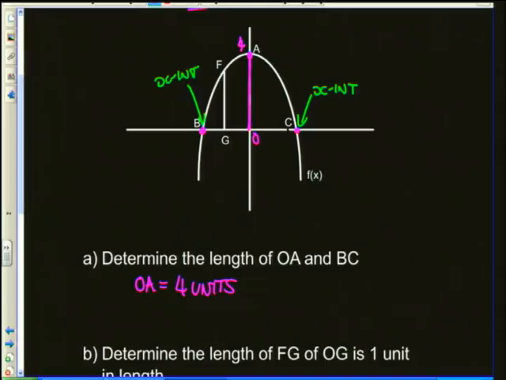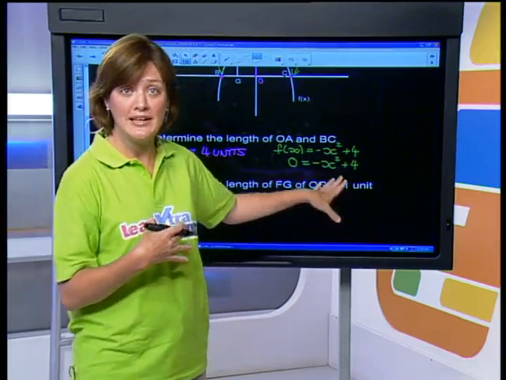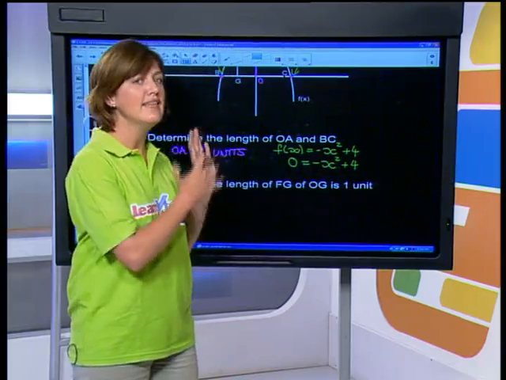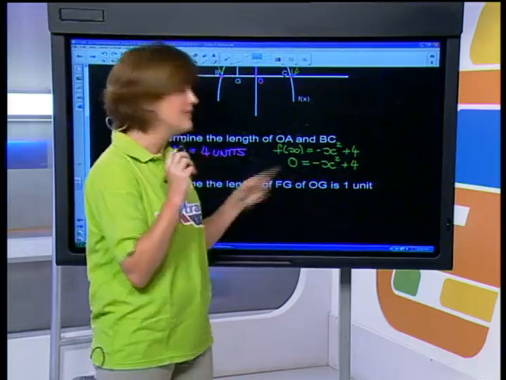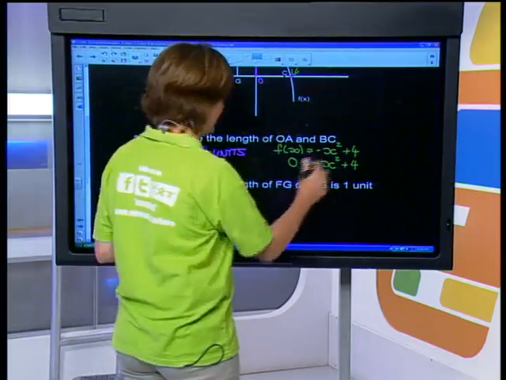Okay? So my equation of this function was f of x equal to negative x squared plus 4. So to work out these two x-intercepts, I'm going to let y equal 0. Which leaves me with what kind of equation, grade 10s? A quadratic equation. Why? Because I've got an x squared. Can you see how the sections now start to overlap a little bit? Quadratic equations come in here. What were the rules of quadratic equations? Everything had to be on either the left or the right-hand side, but one of your sides had to be equal to 0. The next step, you had to factorize what was on the side where all your variables were.